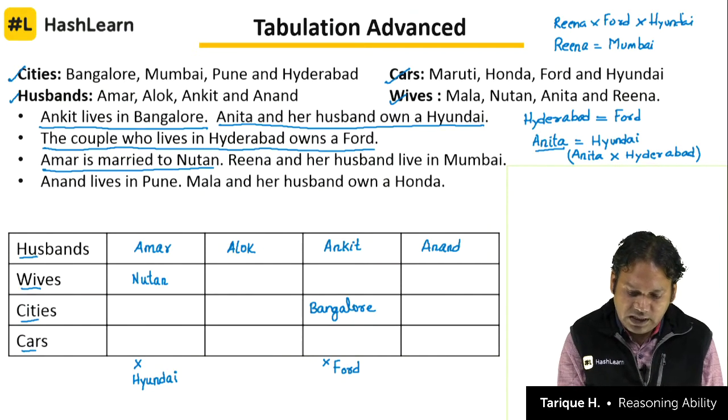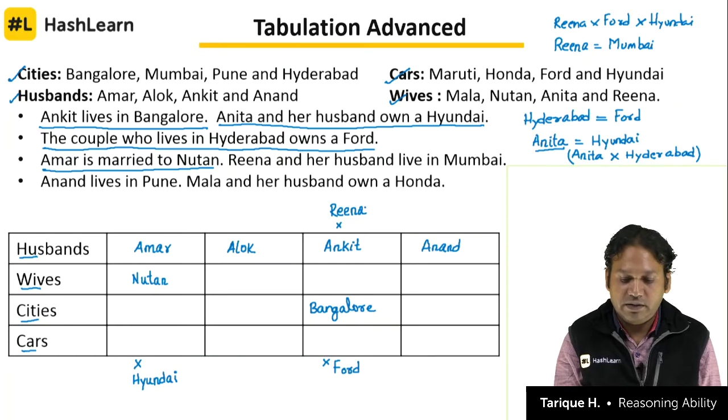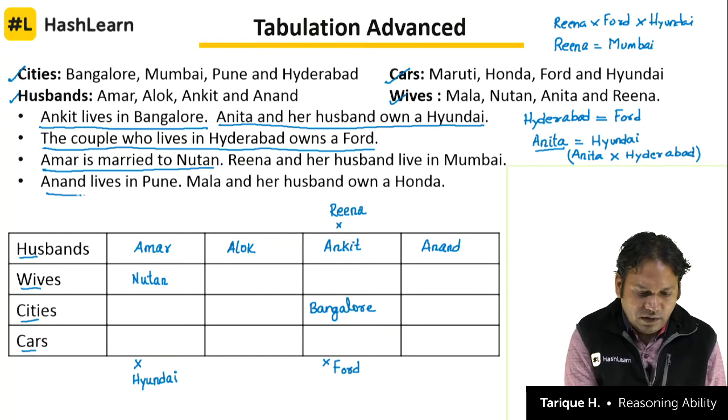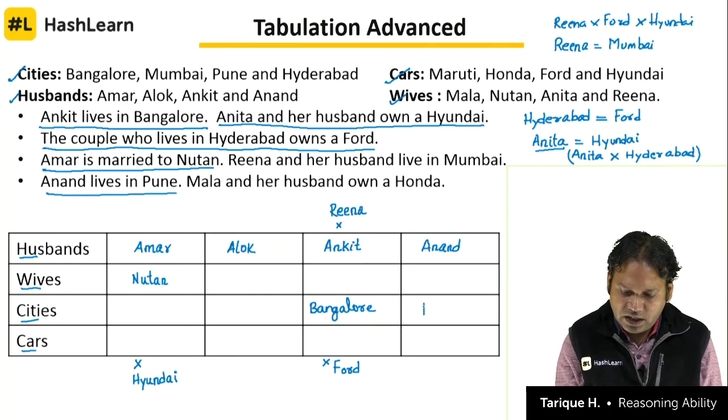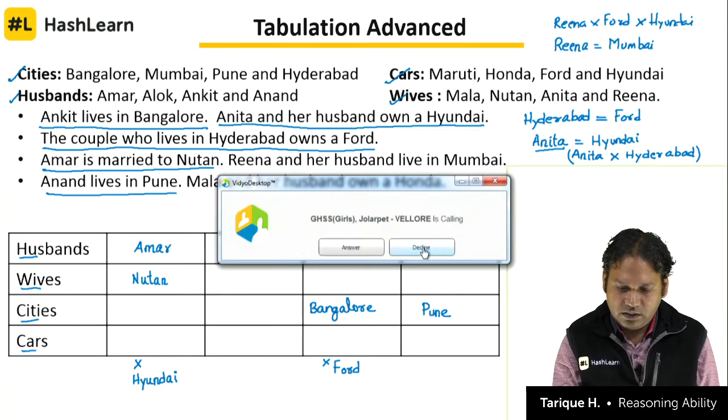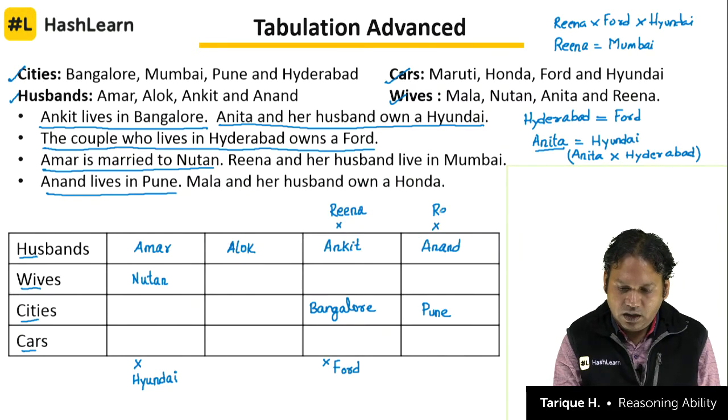Mumbai. So also we can say Ankit lives in Bangalore. So Ankit is not married to Reena. In the column for Ankit, Reena will not be there. Next, Anand lives in Pune. So now we get to know another city here. Anand lives in Pune. So immediately we can say that Anand is also not married to Reena.